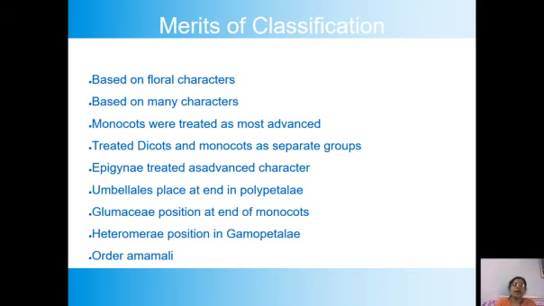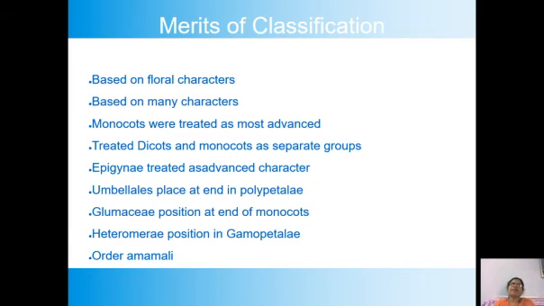The last is Ordines Anomali; they have formed a series, that is Ordines Anomali. Wherever there is a dispute, wherever the characters are unknown, they have taken all those families.